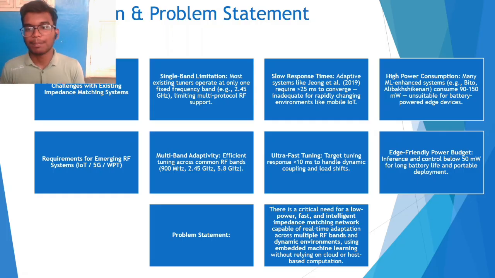The third one was high power consumption, which was there in most of the ML enhanced models, because they mostly use high power systems. So we built it on TensorFlow Lite, which is edge friendly, with a power budget for inference and control of below 50 milliwatts only. So it will last longer, and battery issues won't be a problem compared to the previous versions. These are the problem statements and the ideas we took to overcome them.